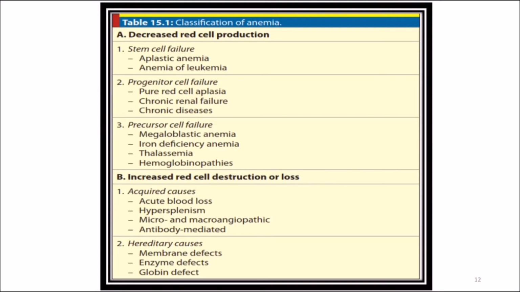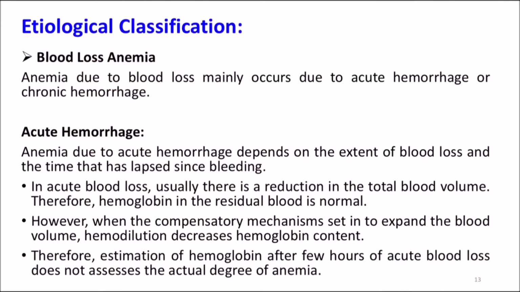Whereas the second categorization is increased red cell destruction or loss. It can be either due to acquired causes or hereditary causes. The acquired causes can be acute blood loss, hypersplenism, antibody-mediated micro and macro angiopathy. The hereditary causes can be due to membrane defects, globin defects, or enzyme defects. So there are several causes of anemia based on decreased red cell production or increased red cell destruction. The next type of classification is etiological classification.